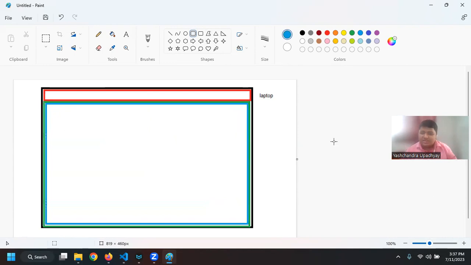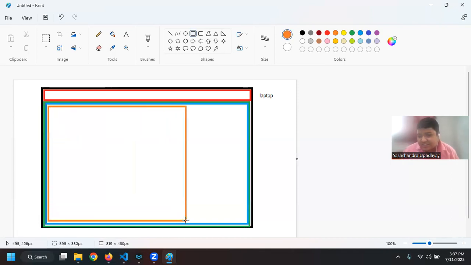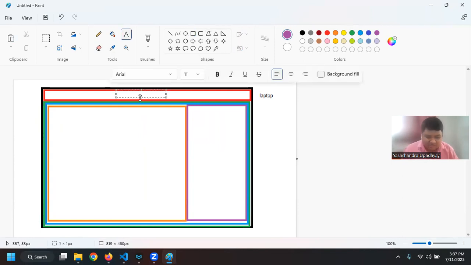In this div, I want to create two more division tags. One is taking 8 columns, and the second one will take 4 columns. Let me just name it. I will name it navbar, and here will be my main.